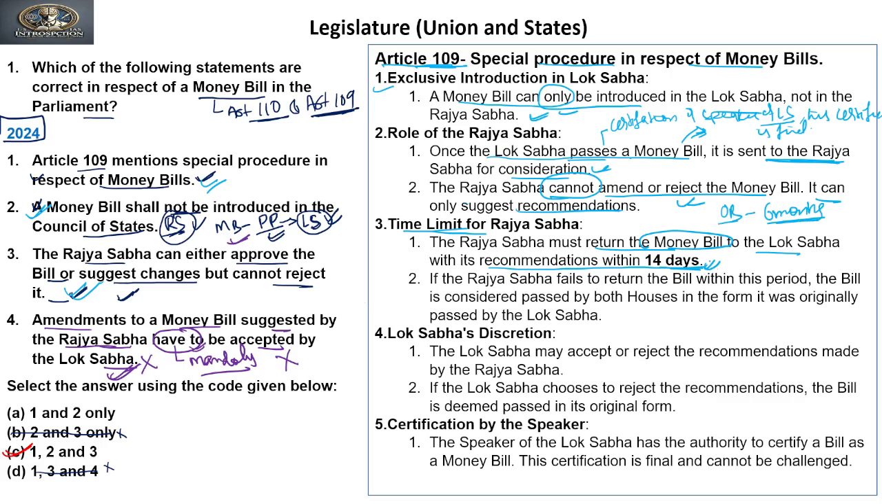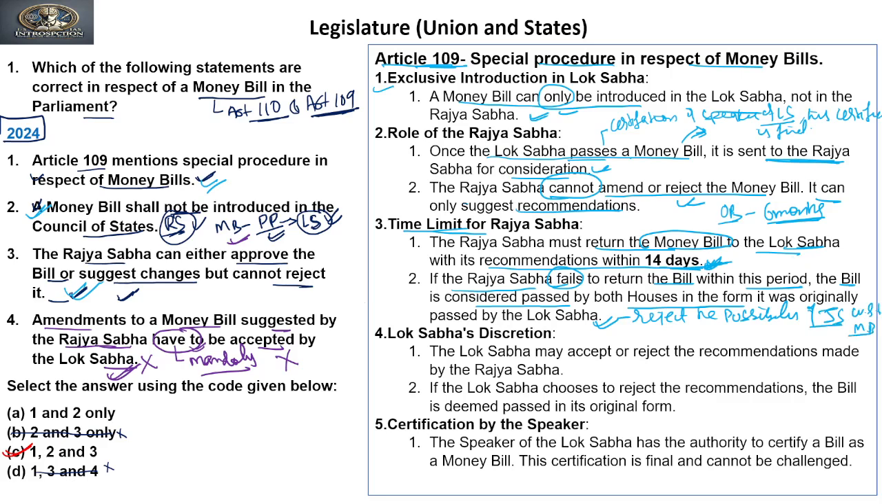Clear? Now suppose the Rajya Sabha does not return the money bill to the Lok Sabha within the stipulated time period of 14 days. It says that if the Rajya Sabha fails to return the bill within this period, that is 14 days, the bill is considered passed by both houses in the form it was originally passed by the Lok Sabha. So this part of the article rejects the possibility of joint sittings between the two houses with respect to a money bill.